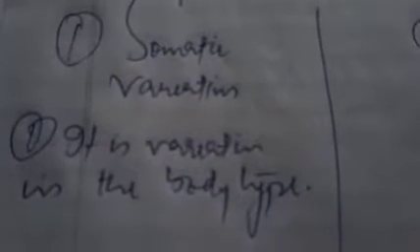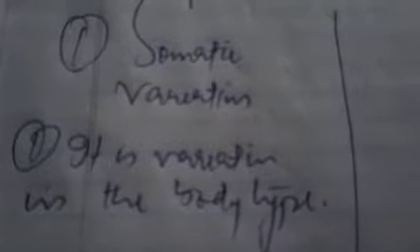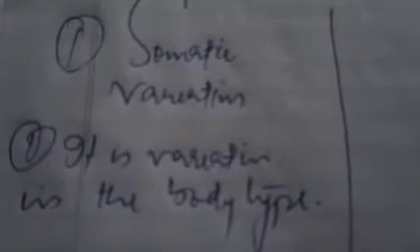When my offspring are born, they may not have the same body structure which I have. I have made these muscles by doing many exercises in order to build my body, but my kids may not have the same muscles. That type of variation is called somatic variation.